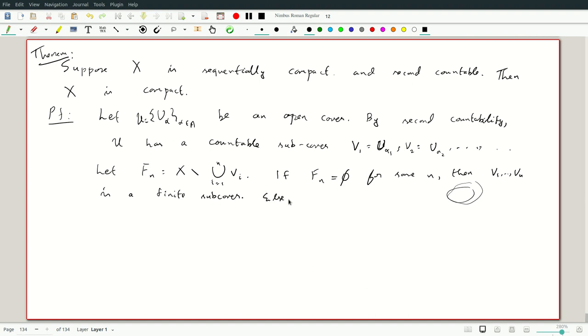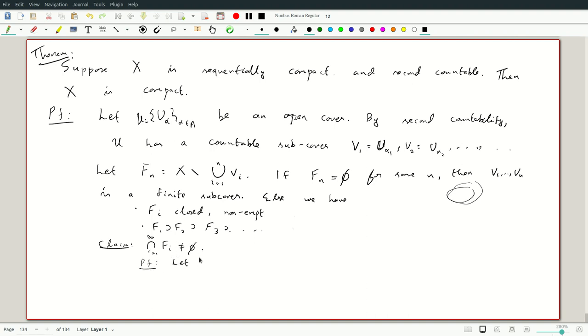Else, what we know is that the Fi are closed, they're non-empty, and F1 contains F2, which contains F3, etc. And sequential compactness will tell you, so the claim is that the intersection of Fi, i is 1 to infinity, is non-empty. Okay, so this will contradict the proof. We'll see what it contradicts in a moment.